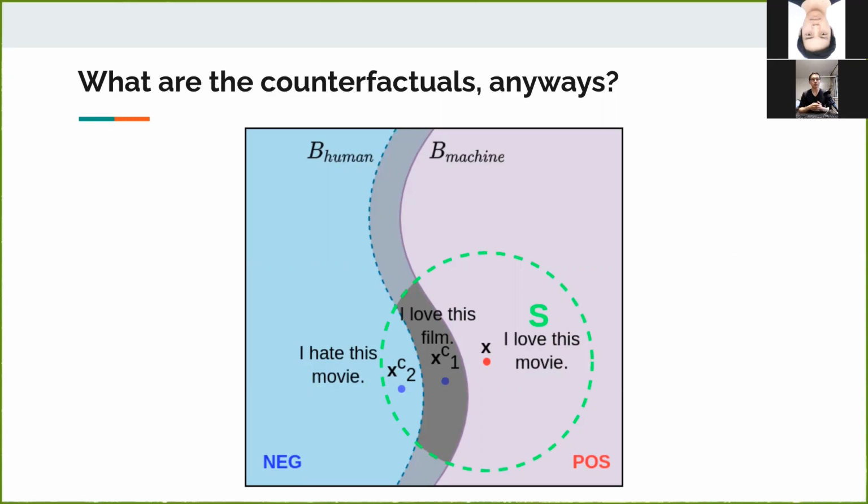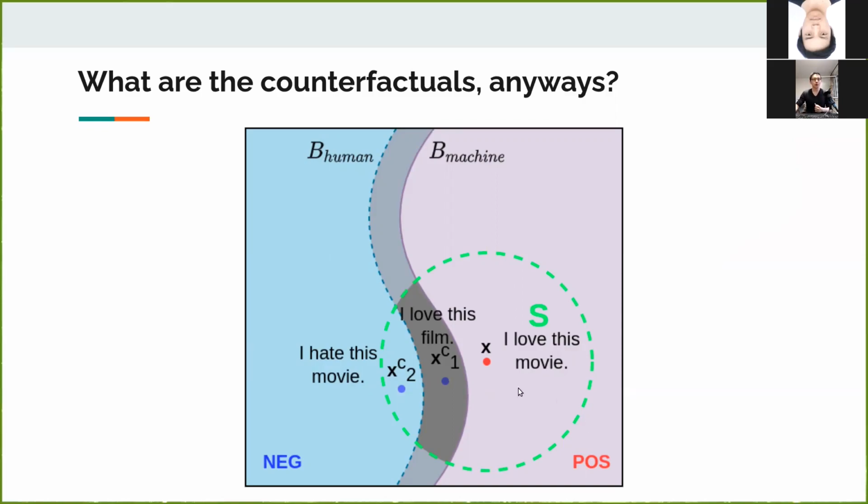For instance, a movie review, I love this movie. The xc1 and xc2 are two counterfactuals of x that stay in the vicinity of x with respect to an adequate similarity metric.